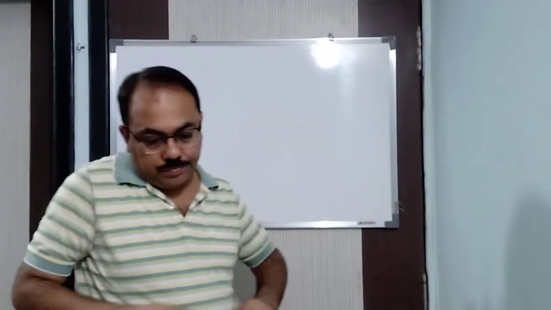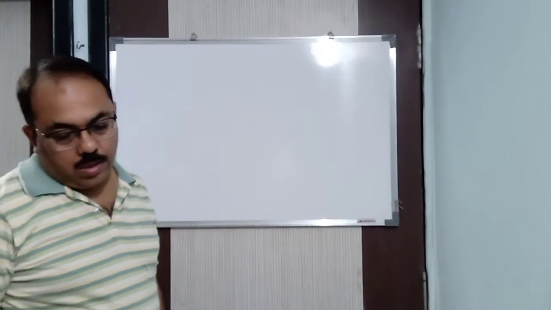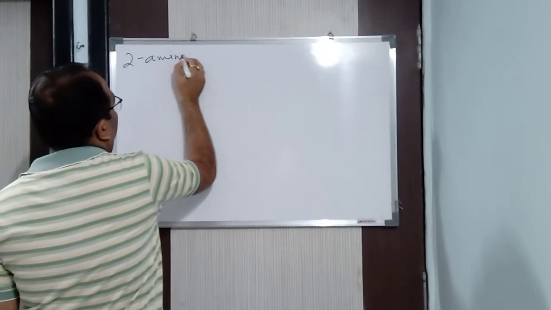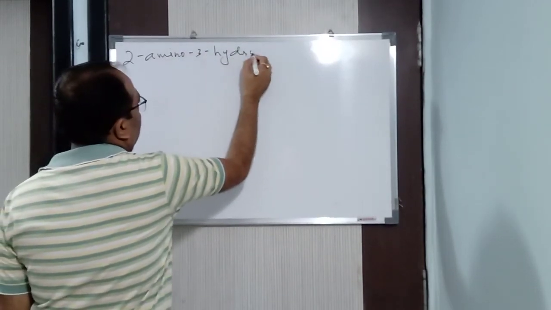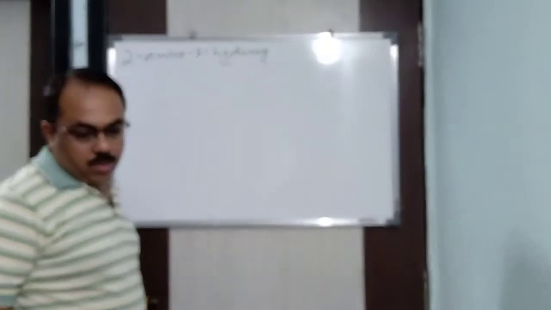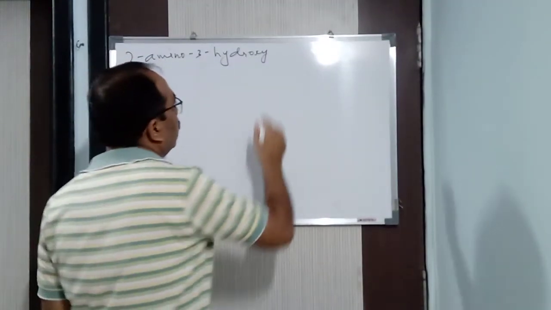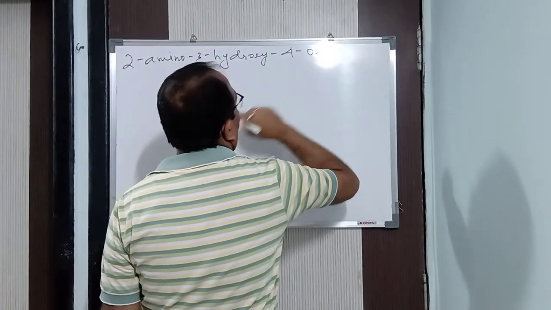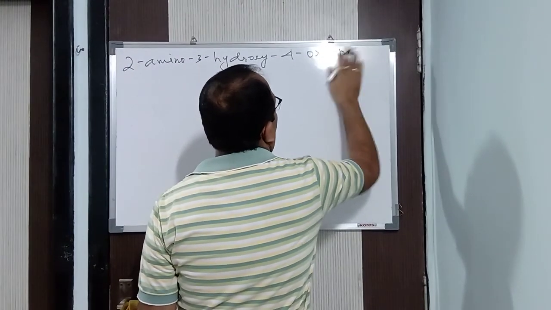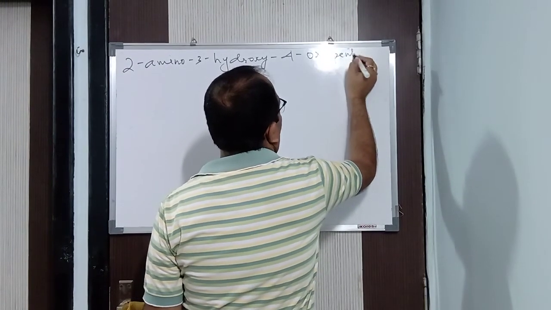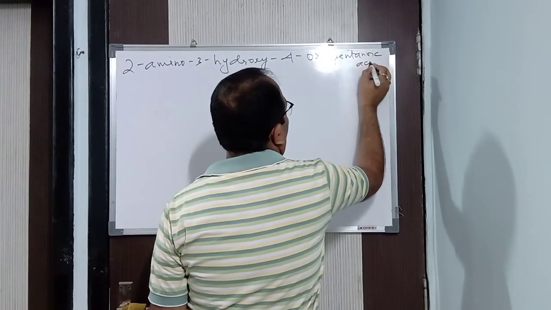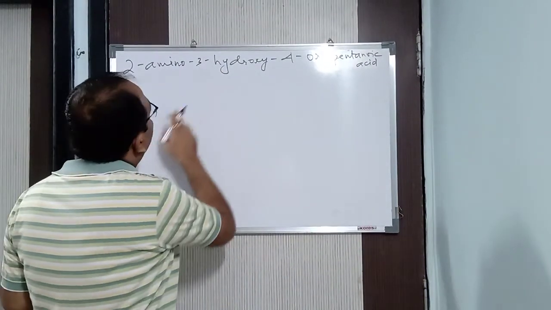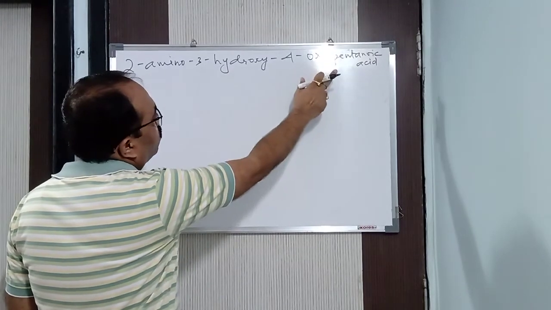A little bit bigger one. 2-amino 3-hydroxy 4-oxo pentanoic acid.